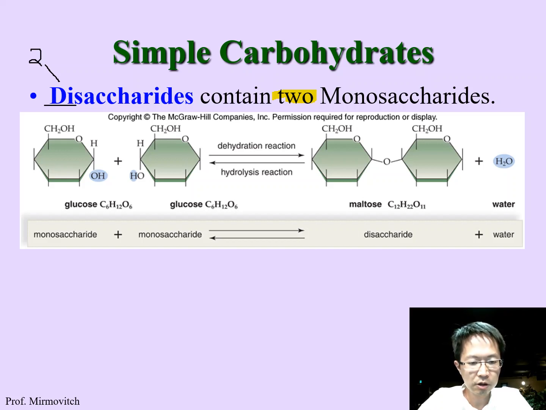If you have a glucose plus glucose, what do we get? It will form maltose and water. Remember we talked about dehydration and hydrolysis last time. I also gave you a brief review at the beginning of today's lecture. So dehydration is a synthesis process that makes polymer from monomers. So the polymer, or we call it a disaccharide, is maltose here. It is made of two glucose.